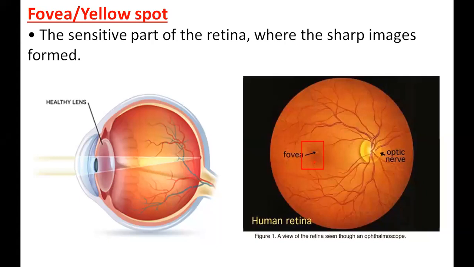And if the image falls on the blind spot part, you can't see that. In school also you learned this, no? Today we will do an experiment to find that. Can you all understand? If they ask what is the most sensitive part of your eye, actually it is the retina. And in the retina, the most sensitive part is the yellow spot, or another name given, fovea. Fovea, yellow spot or the fovea.